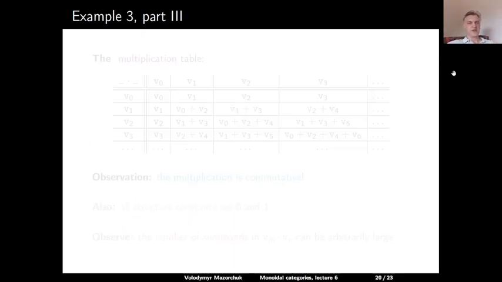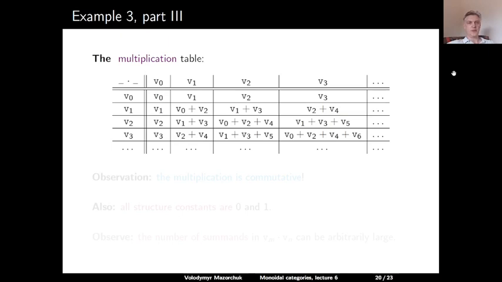The multiplication table in this basis Vi is given as follows. This is, of course, an infinite table, so we show just some finite piece, which is fairly generic. So V0 is the identity element. So V1 squared is V0 plus V2. V1 times V2 is V1 plus V3. V1 times V3 is V2 plus V4. And it doesn't matter in which order we multiply them.